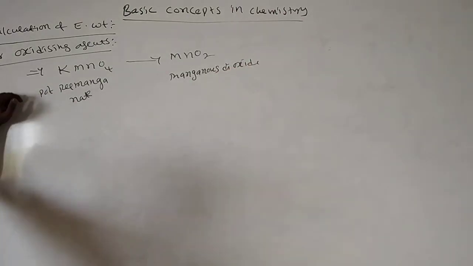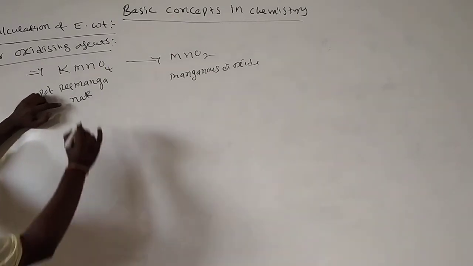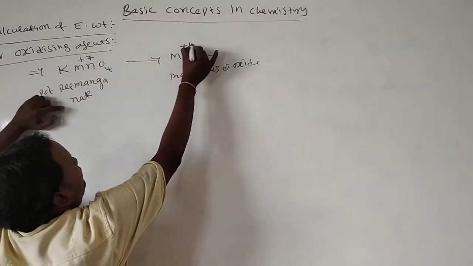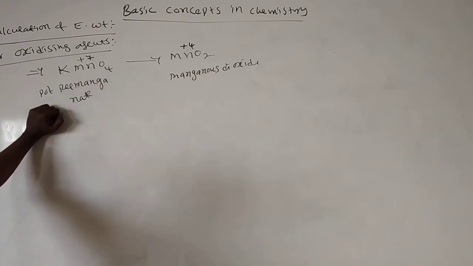What is the meaning of oxidation? What is the meaning of reduction? I said one day, oxidation and reduction. Here the oxidation number of manganese is +7, converted into +4. That means which type of reaction is observed? It gains electrons, so we call it reduction.